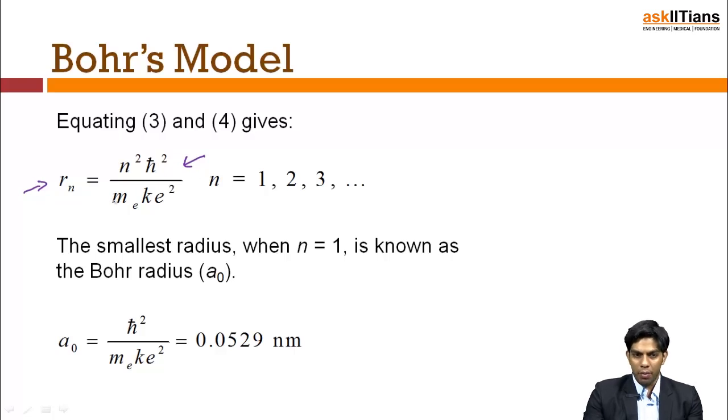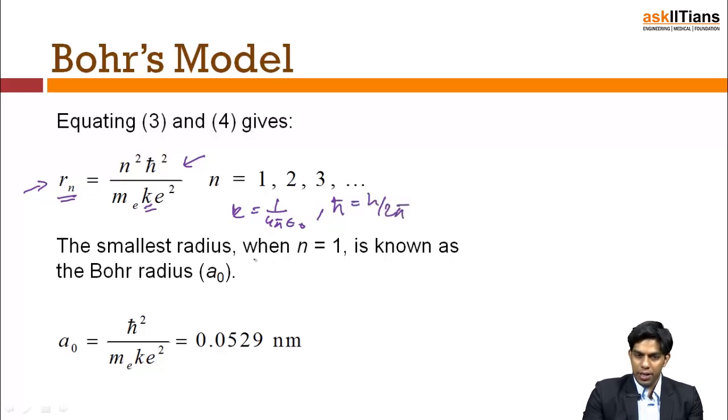Rn denotes the radius of the nth orbit. So the radius of the nth orbit is equal to n square h cut square divided by m e ke square. Just keep in mind that K over here is 1 by 4 pi epsilon naught, and h cut is h by 2 pi.